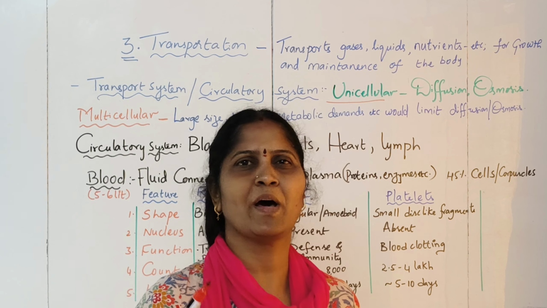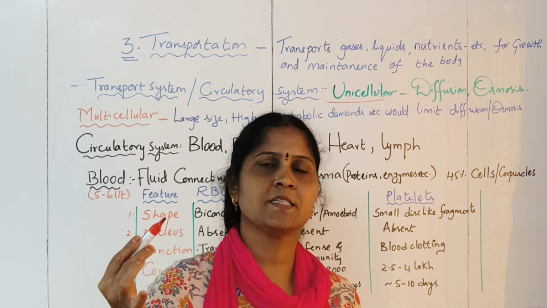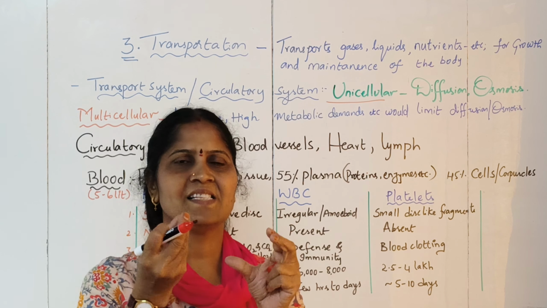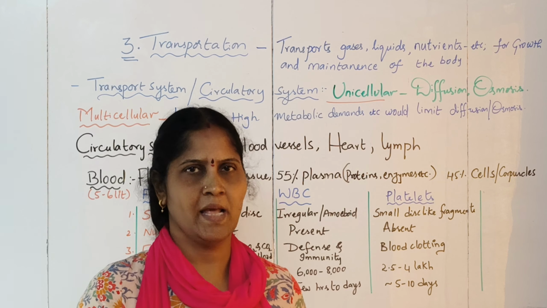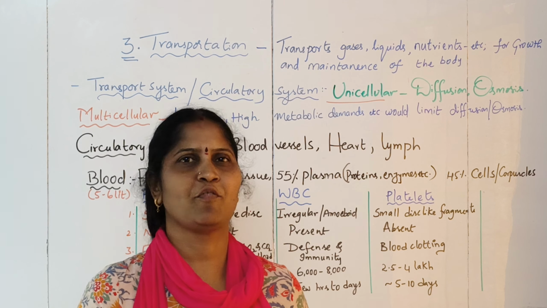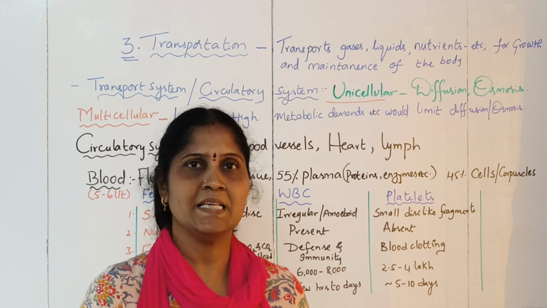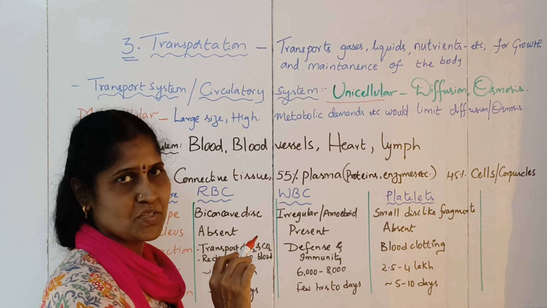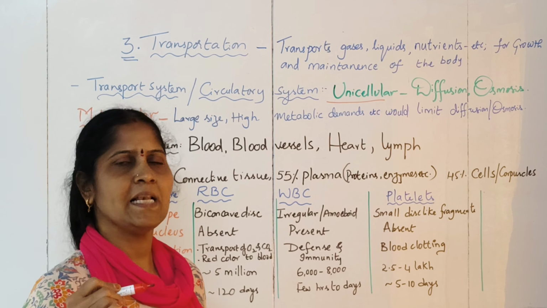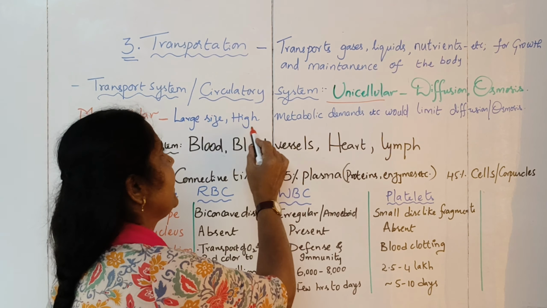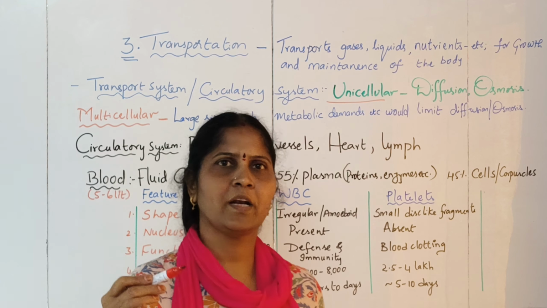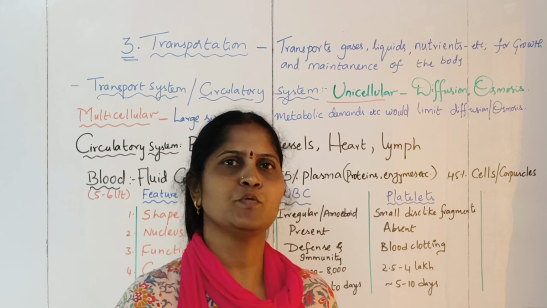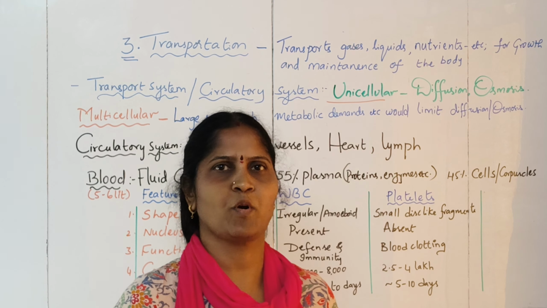Coming to the multicellular organisms, including humans, diffusion or osmosis will not work to its best because these organisms have a large size. When the size is very large, what will happen? The cells are not easily accessible to the outside environment, so the exchange of gases and diffusion cannot happen easily. In multicellular organisms, the limitations are their large size, because of which the cells are not easily available for diffusion, and their high metabolic demands, which do not allow diffusion or osmosis to circulate whatever nutrients they need. So it is difficult through these processes.